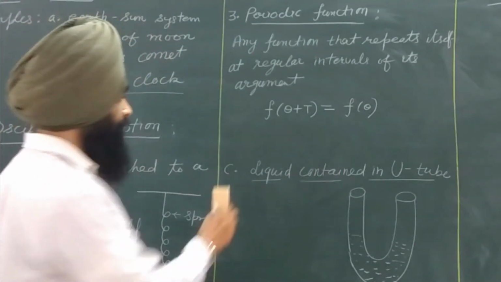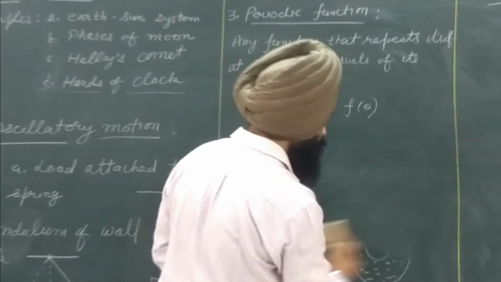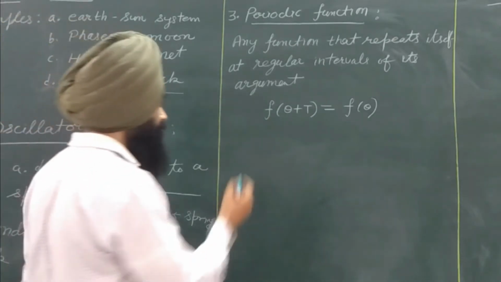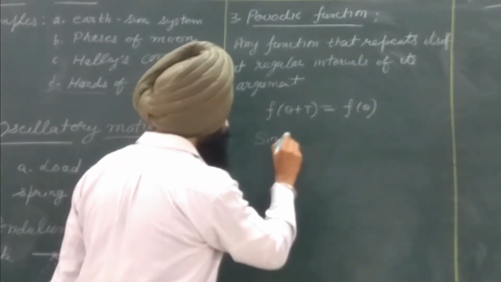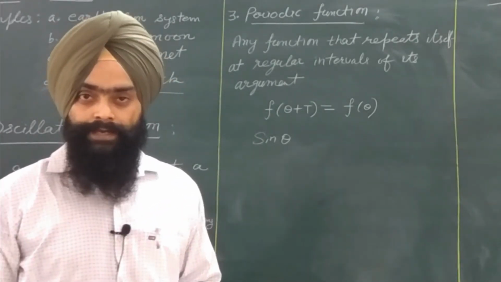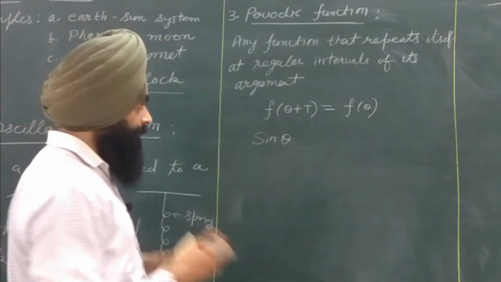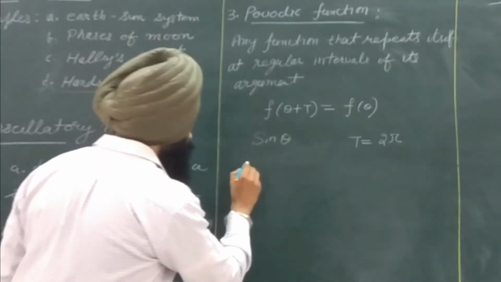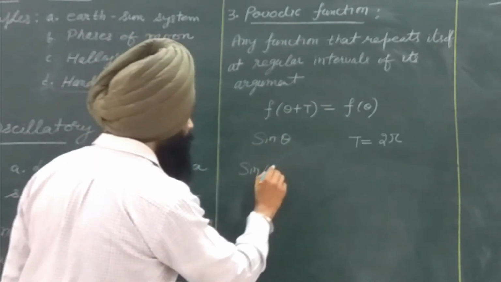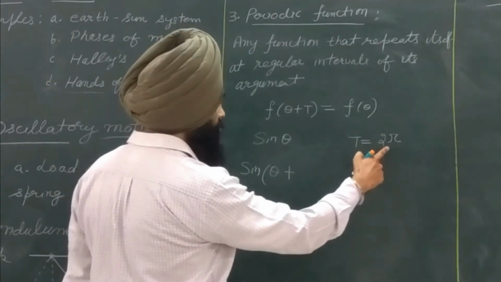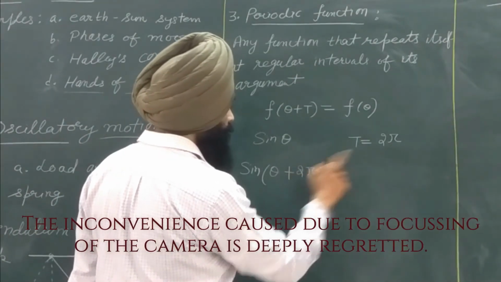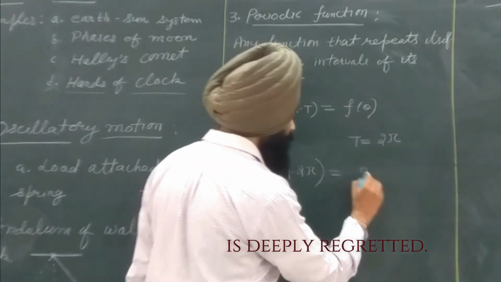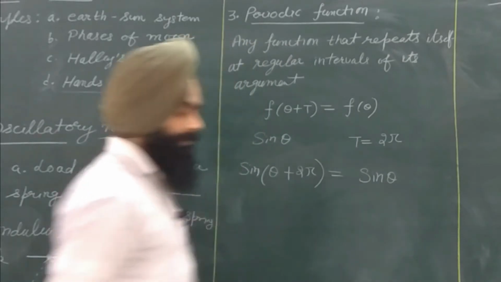We can take the examples of the periodic function here. The very much familiar example with us is the sinusoidal function, such as the sine wave. We have sine theta. We know that the sine function repeats itself after the interval of 2 pi. So here the T is 2 pi. So according to this formula, if I put the value of T as 2 pi, then the sine function repeats itself after the interval of 2 pi. It again comes out to be sine theta.